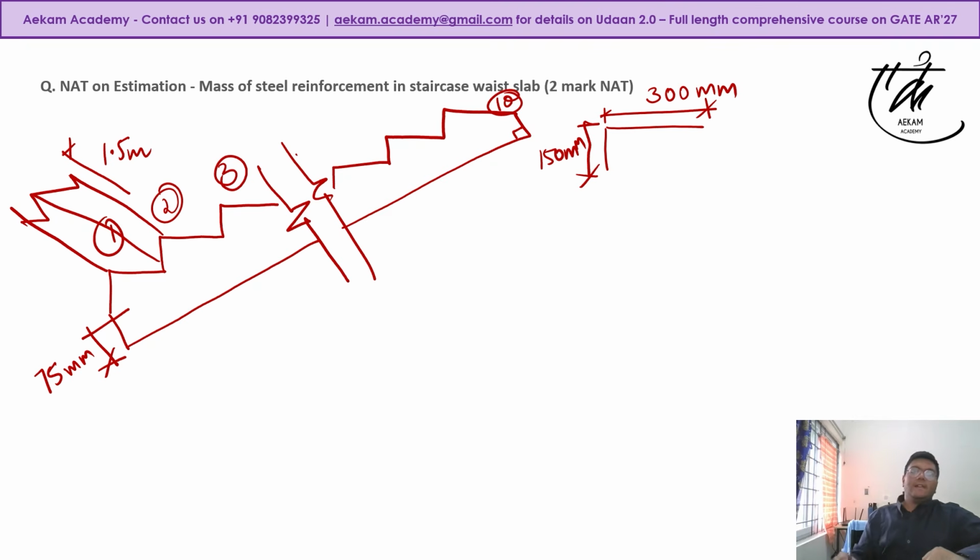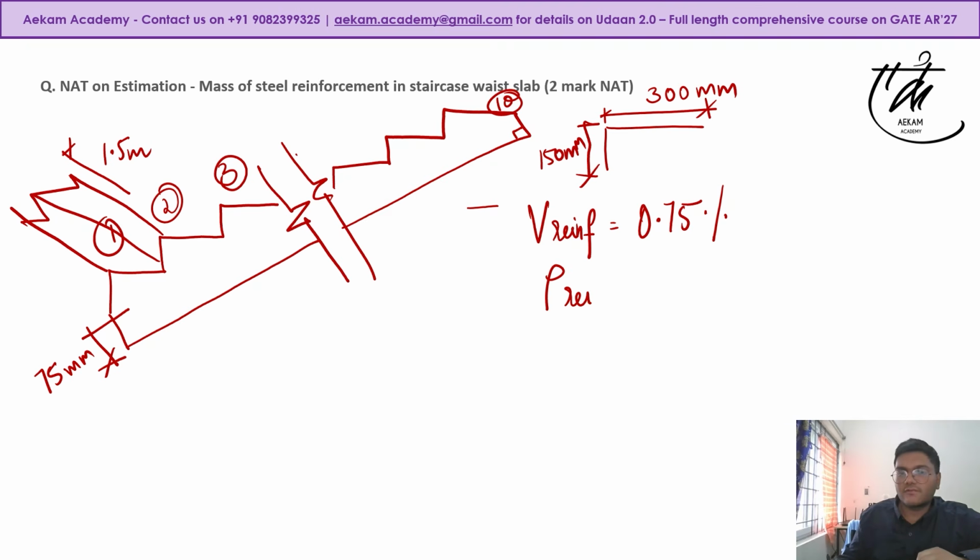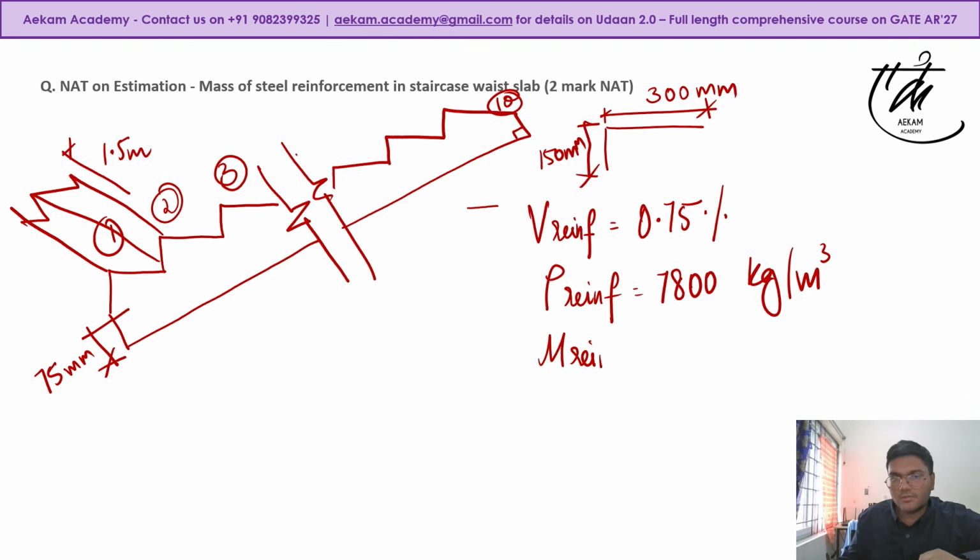Then they had given that the proportion of the volume of reinforcement is 0.75% of your total volume, and the density of reinforcement is 7,800 kg per meter cube. So what is the mass of the reinforcement? This was the question.